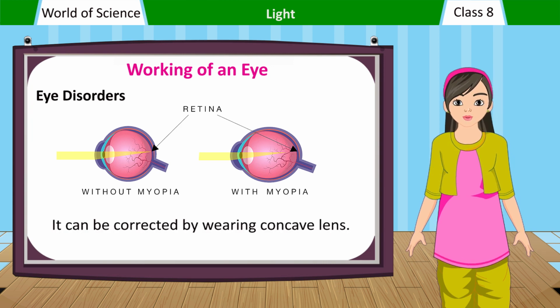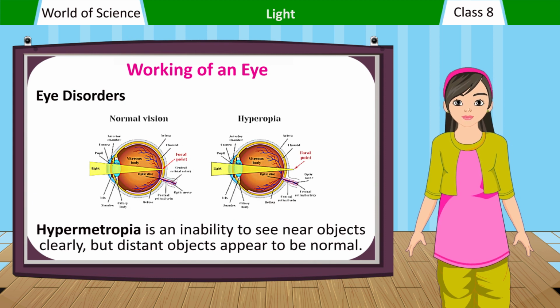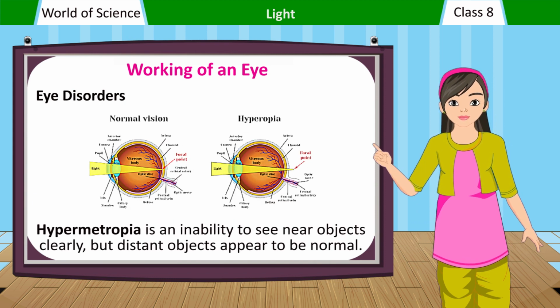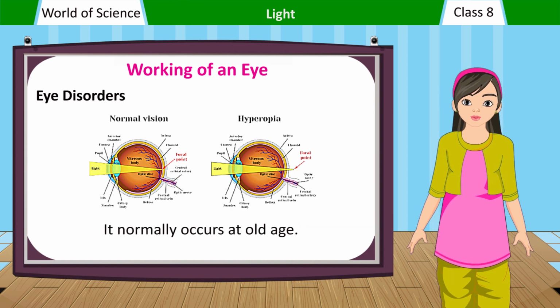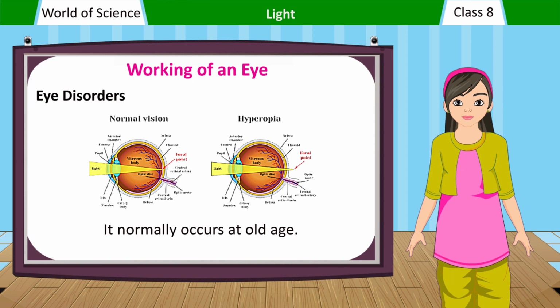It can be corrected by wearing a concave lens. Hypermetropia is an inability to see near objects clearly, but distant objects appear to be normal. It is also called long or far-sightedness. It can be corrected by wearing a convex lens. It normally occurs at old age.